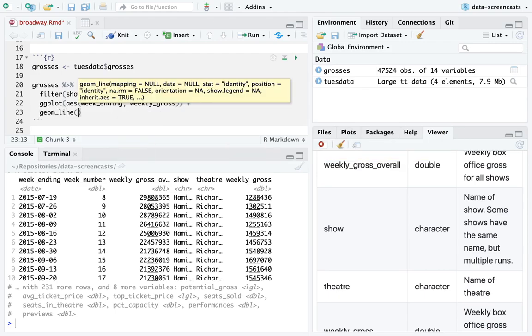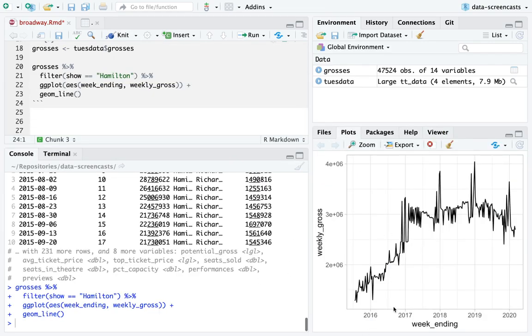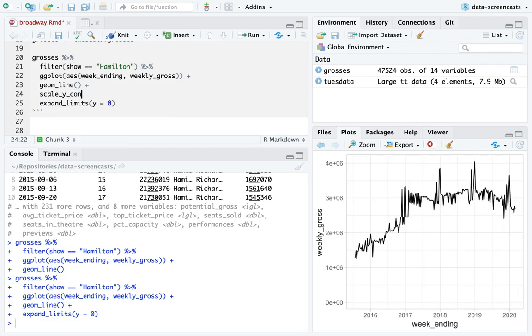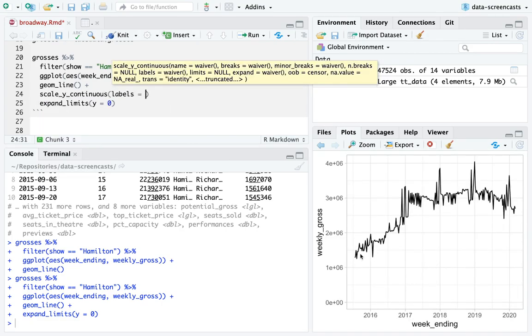And that works well as a line plot. All right, so basically the weekly gross was going up and up and up, and then it's basically been stable at, wow, 3 million a week. I'm going to expand limits, Y is 0. I'm going to scale Y continuous. I guess they probably were raising the ticket price during this period of time.